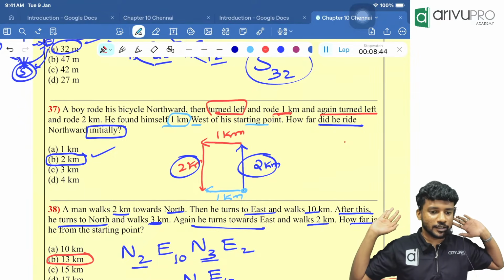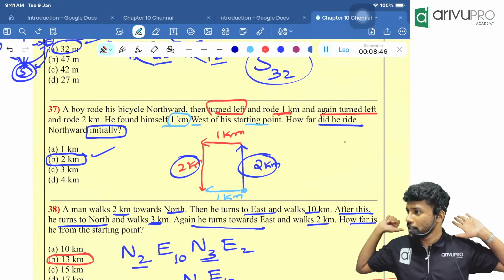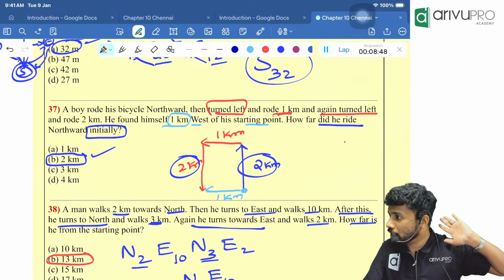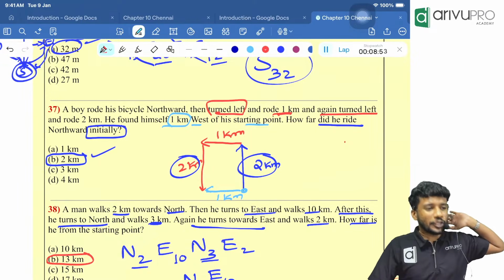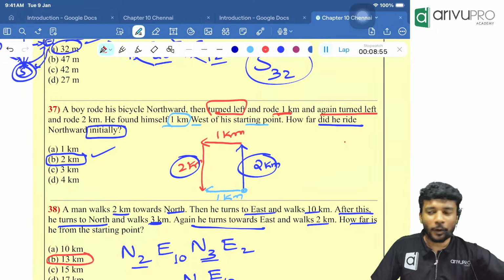Sure? Done? Samyukta, understood that? Whenever we are not getting any type in our head, go and draw. You will get your answer. That will never be a problem for you.